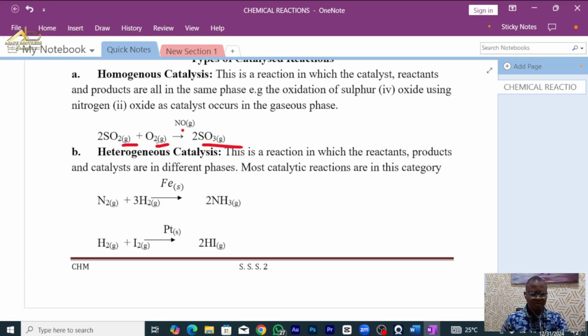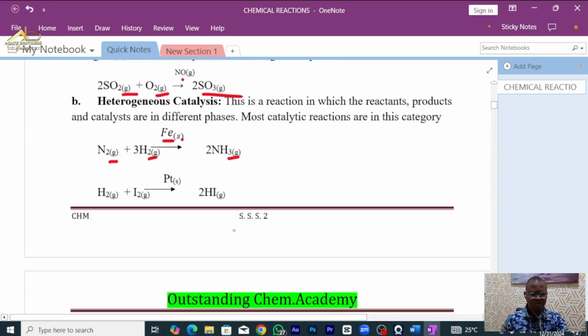Look at it here. I have all the reactants, the products, and the catalyst in the same phase. They are all gaseous. But for heterogeneous, look at my catalyst, the iron is solid, all right? My reactants, nitrogen gas, hydrogen gas, and ammonia gas, are not in the same phase. They are in different phases. When I'm talking about phase, we're not talking about phase me and phase you. We're talking about the phase of reactants and products, whether they are solid, liquid, or gas. That's the state we are talking about.